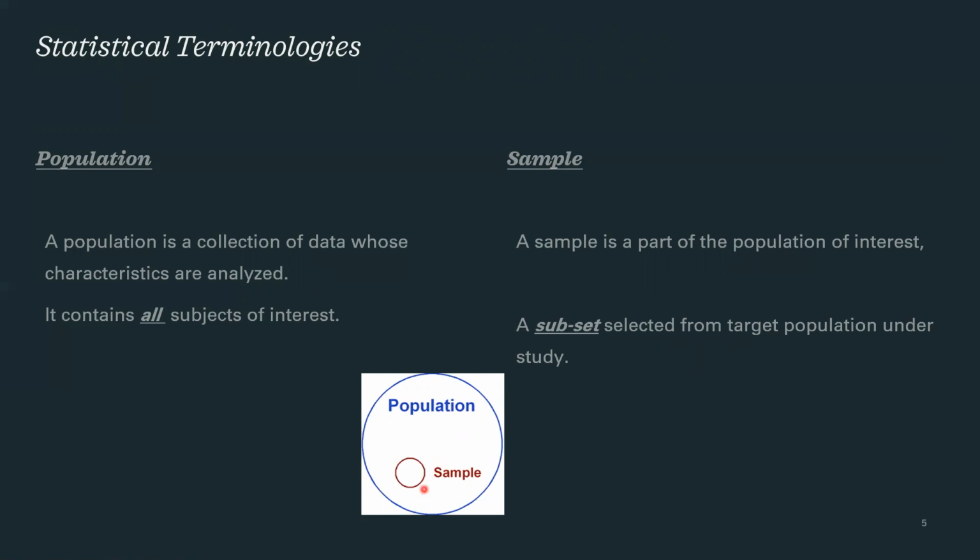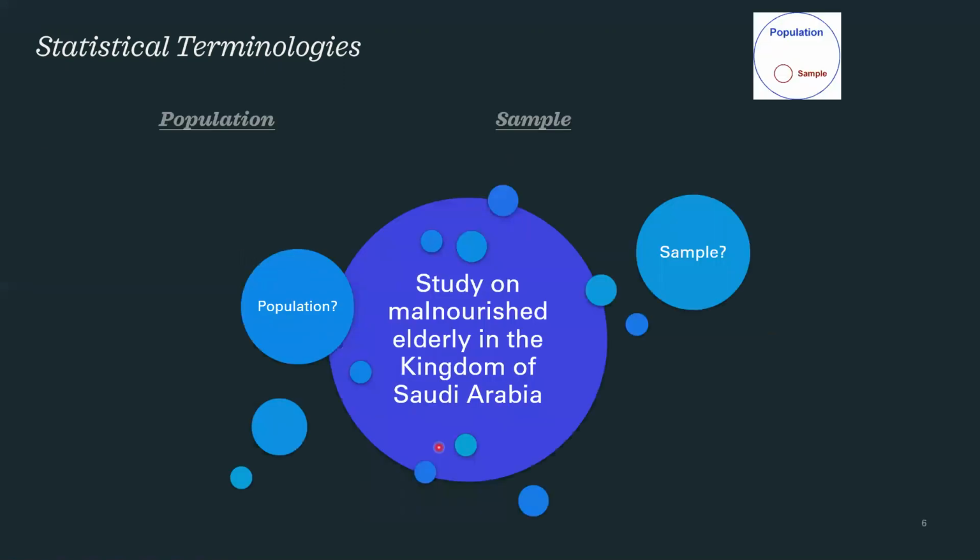So we will be concerned with the elderly patients only who are infected with COVID-19 and admitted in a hospital. So population: all the elderly individuals who were admitted due to COVID-19 in a hospital, and sample: 500 people having the same characteristics, which is elderly patients and COVID-19 infected people in a hospital.